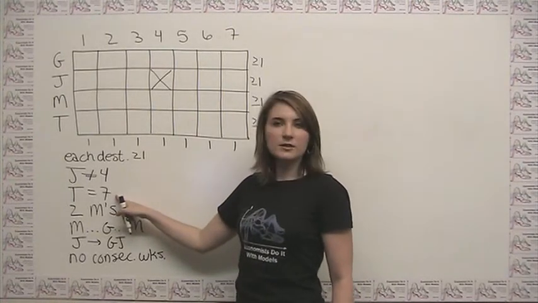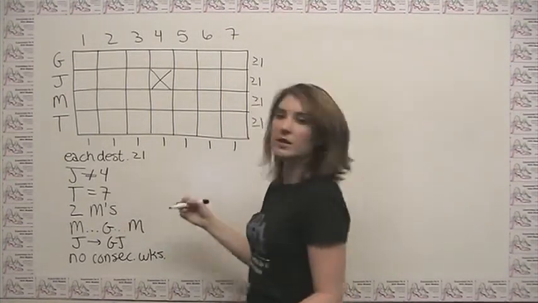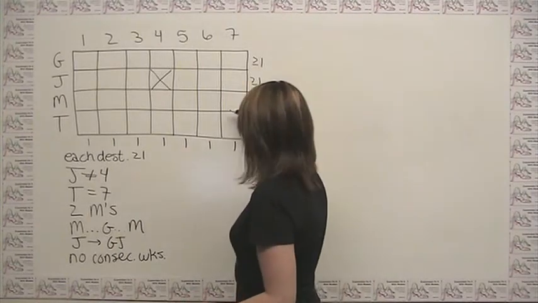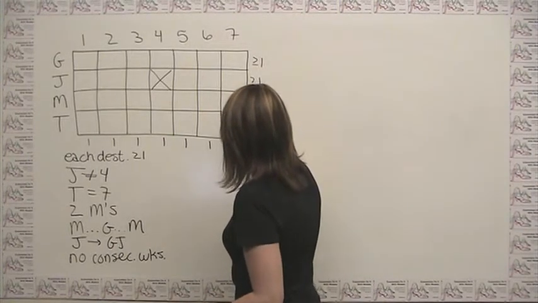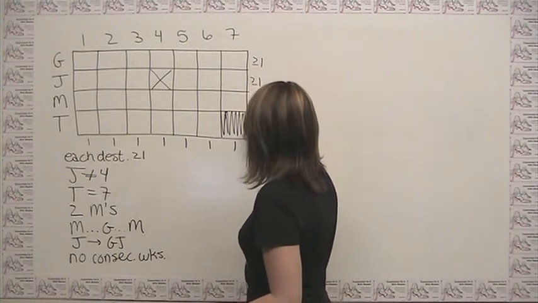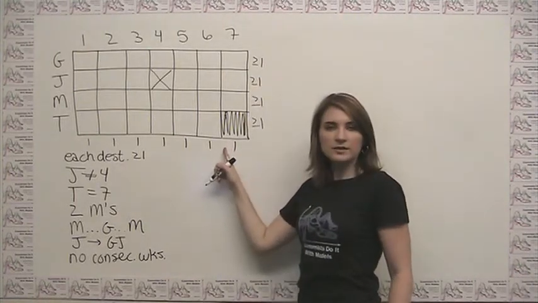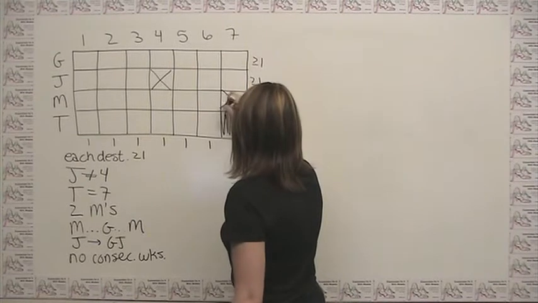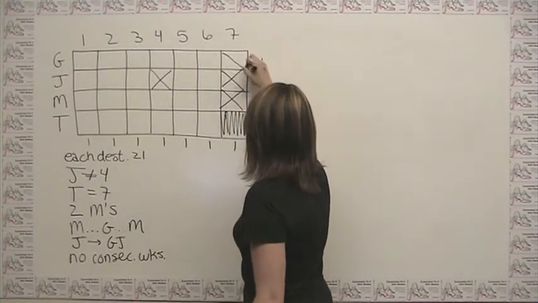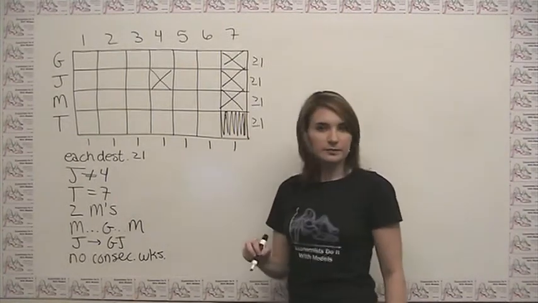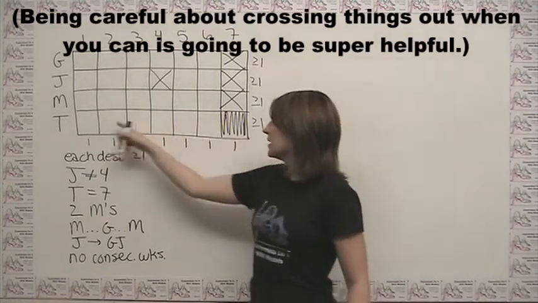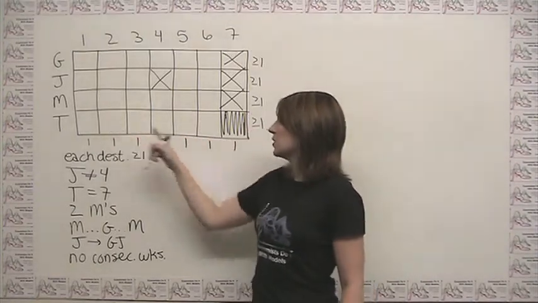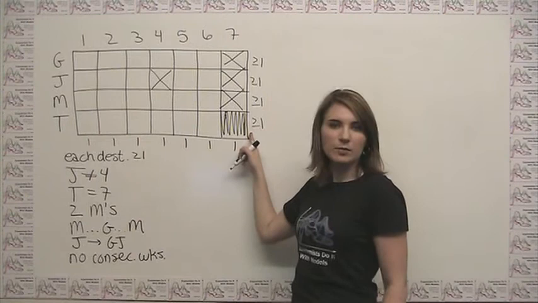We know that T goes in week 7. Well, then we can put a yes in the T row for week 7. Something like this. We also know, because there's only one destination in each week, that we can cross out these other options for week 7. Notice that we can't do anything here because we don't know how many times T shows up.